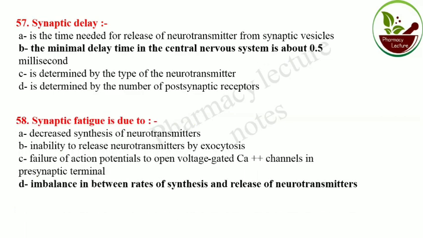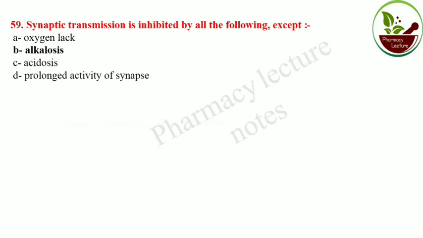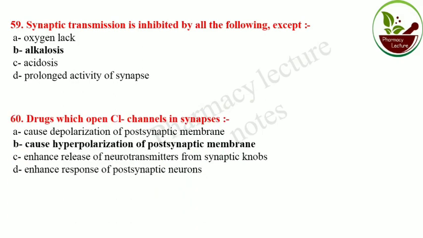Synaptic fatigue is due to imbalance between the rate of synthesis and release of neurotransmitter. Synaptic transmission is inhibited by alkalosis. A drug which opens the chloride channel in synapses causes hyperpolarization of the postsynaptic membrane.